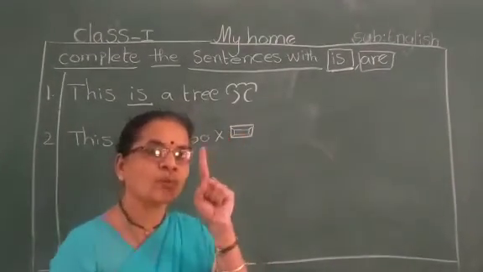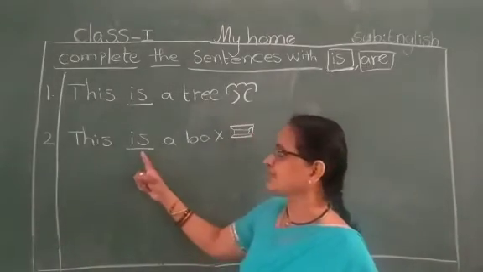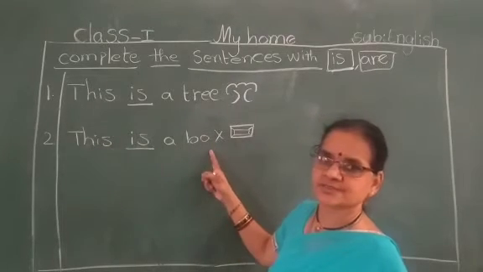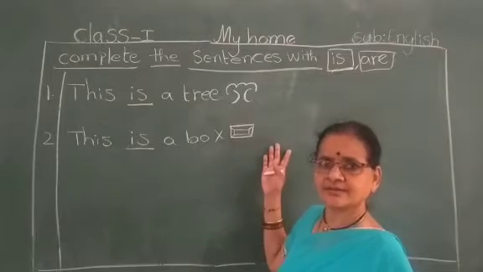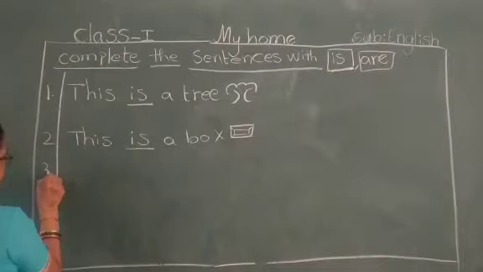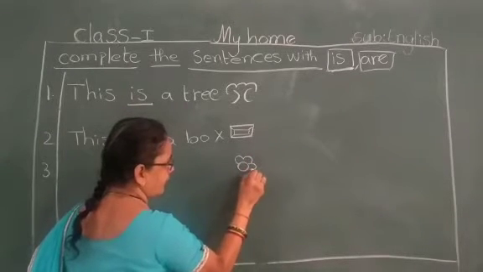Understood? Only one thing. Then we have to use is word. This is a box. Only one box? No, only one. Yes. Next. One more I am drawing.